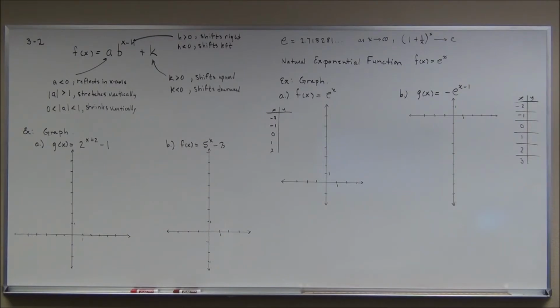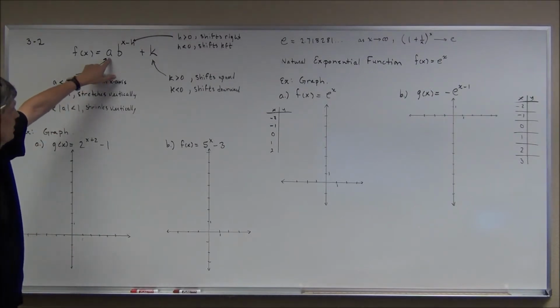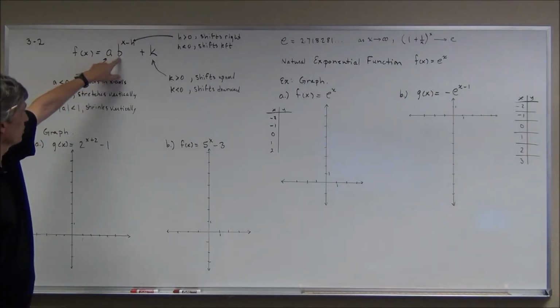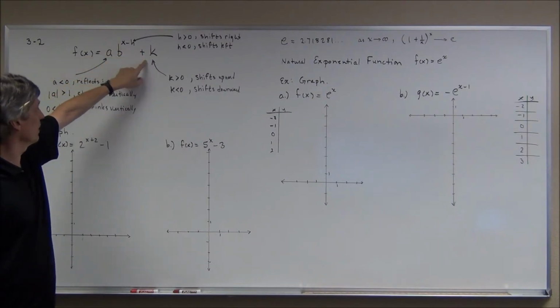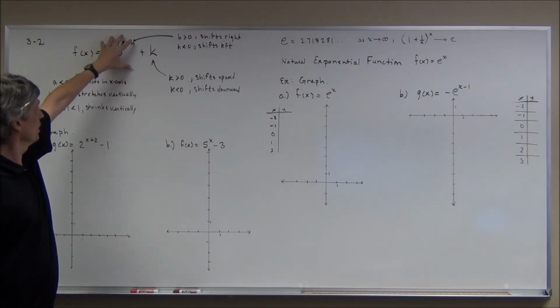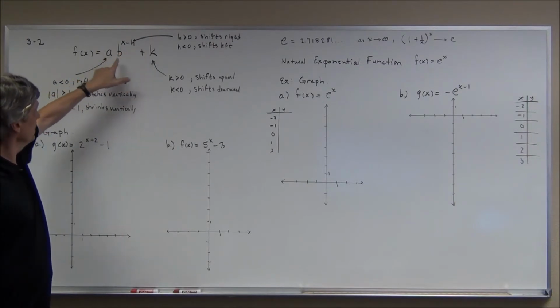We come back now where we left off from the last video, looking at graphs of exponential functions. As you can see, the equation I've given you here is a lot more complicated than the one we had before, which was f of x equals b to the x power, because now we have a constant that's times the exponential expression. We have a constant being subtracted from the x and a constant being added to this overall expression here. And each one of these things affects the graph.